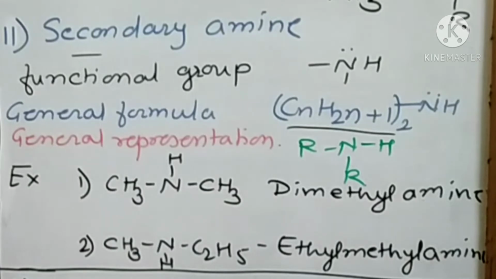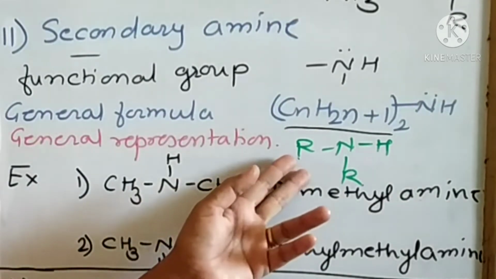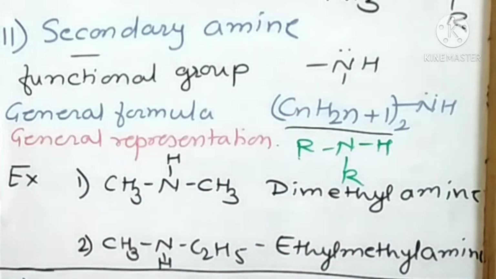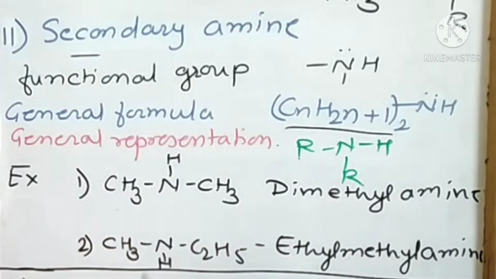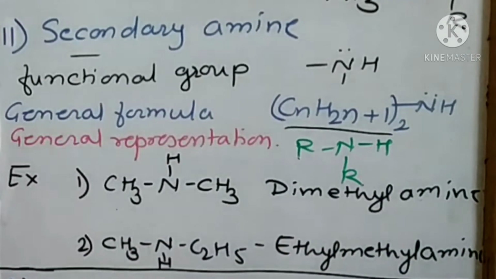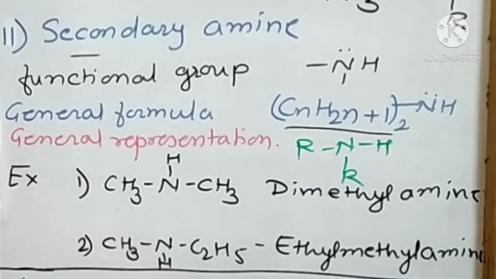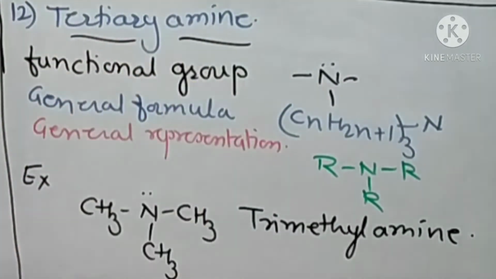General representation is RNHR. Now here these two alkyl groups may be similar or different. If they are similar, then it is a simple amine. If they are different, then it is a mixed or unsymmetrical amine. For example, CH3NH-CH3. Here there are two methyl groups bonded to the NH or imine group, therefore it is dimethylamine. Second example is CH3NH-C2H5. Now this nitrogen atom is bonded to one methyl group and one ethyl group, therefore it is ethyl-methylamine.